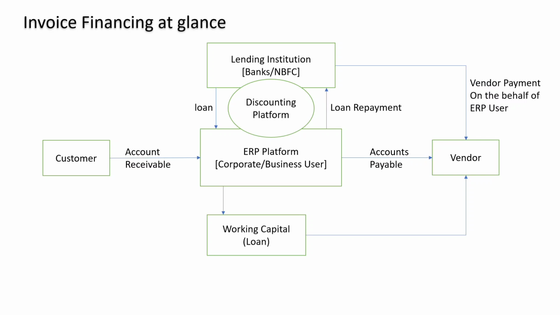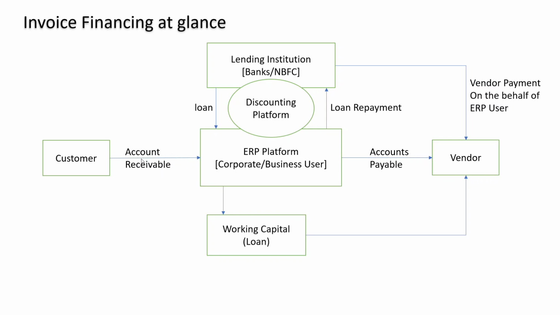Invoice financing at a glance is a very popular concept in supply chain financing. Here, the ERP platform users are generally corporates or business users. So the ERP user takes some raw material or goods from the vendor. The vendor raises the invoice for the raw material or goods they sell to the ERP user, and the ERP user makes the complete product, sells it to the customers, and raises the invoice for the customers. The customer pays the ERP user.